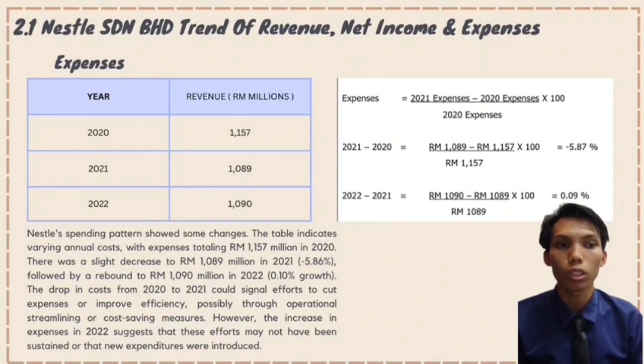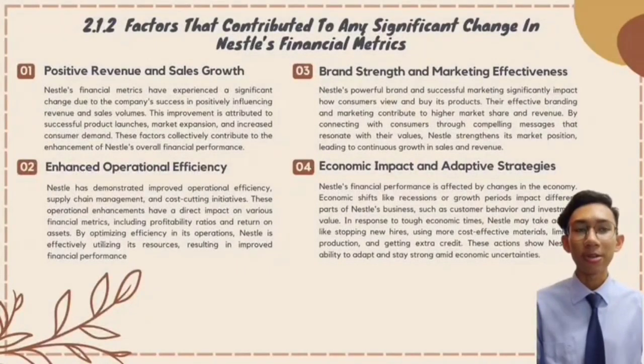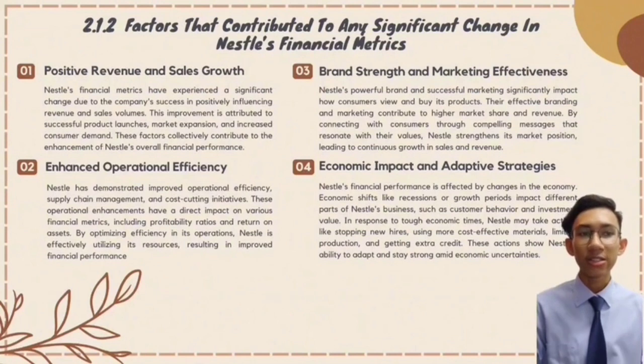For 2022: 1,090 minus 1,089, divided by 1,089, times 100, we get 0.09%. So now I will present the factors that contribute to any significant change in Nestle's financial metrics. Let's take a look at the first factor, that is positive revenue and sales growth.